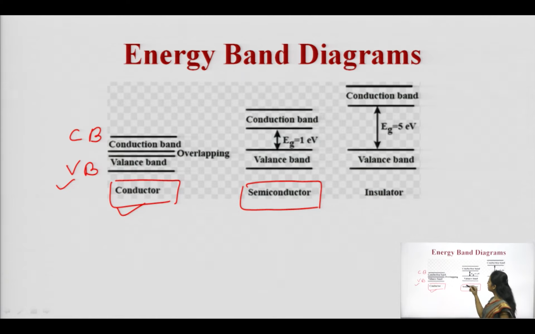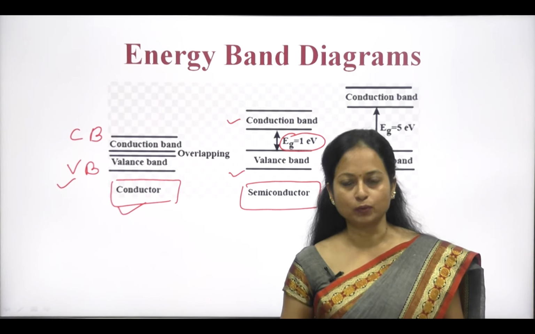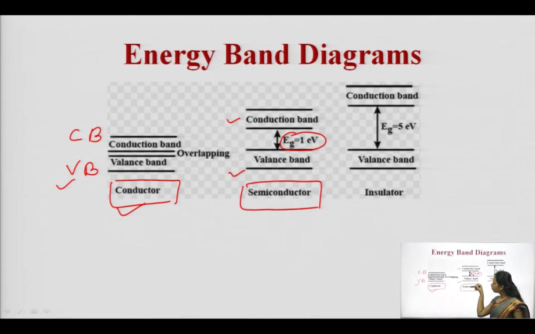What happens in the case of the semiconductor? You can see the valence band and conduction band exist, but in between them there is the energy band gap, the forbidden energy gap, which is approximately 1 electron volt. It means if we provide that much energy, the electron can move from the valence band to the conduction band, then its conductivity will be increased and it will participate there. But that amount of energy must be greater than or equal to 1 electron volt. So, it means the conductivity of semiconductors would be less than the conductor.